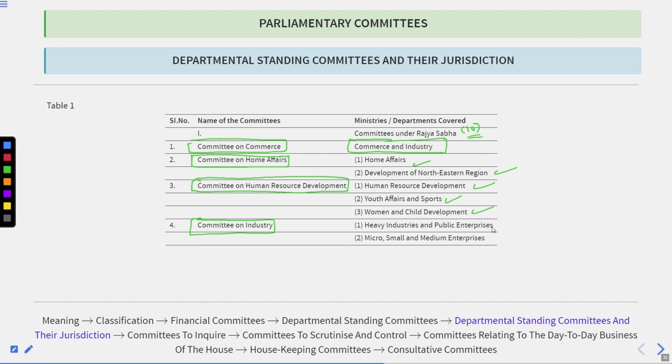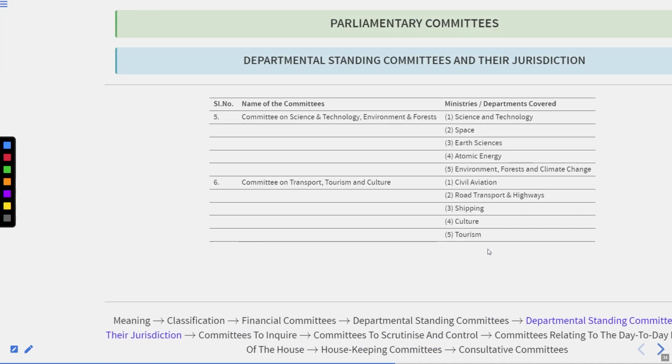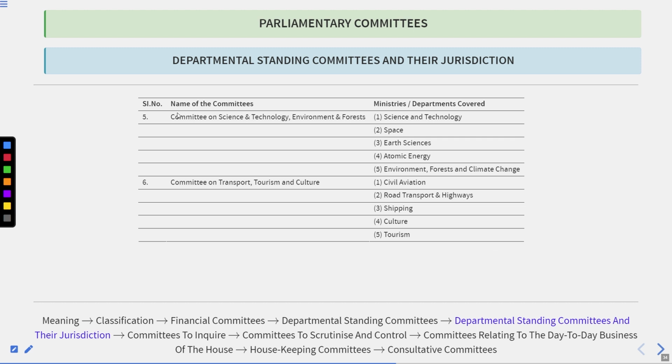That covers heavy industries and public enterprises, micro, small and medium enterprises. Thereafter, the Committee on Science and Technology, Environment and Forest. That covers science and technology, space, earth sciences, atomic energy, environment, forest and climate change.